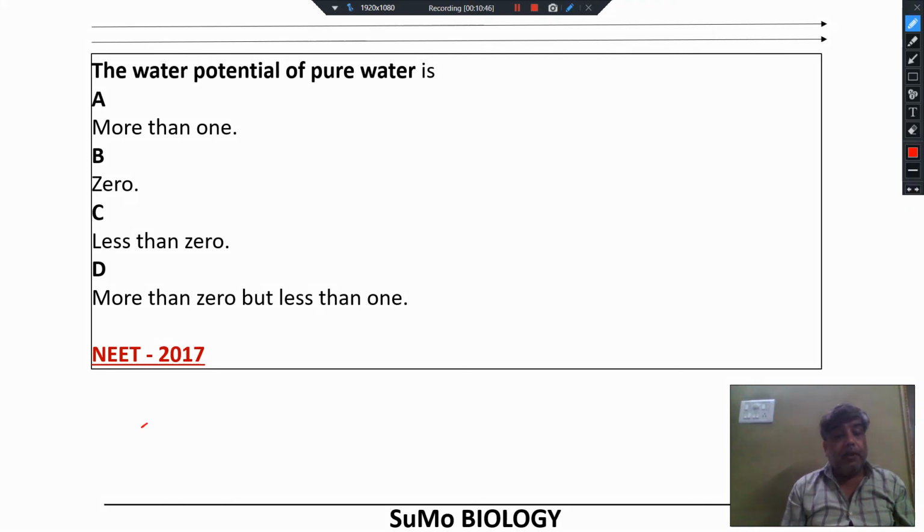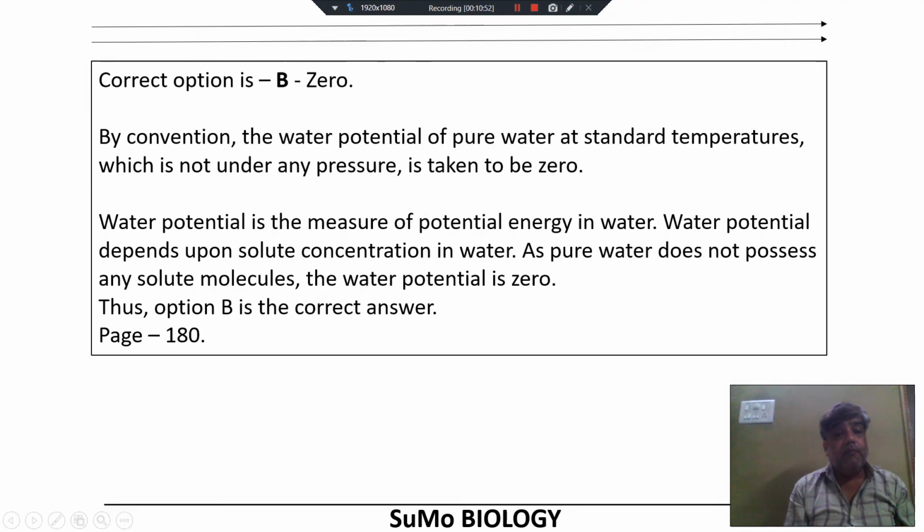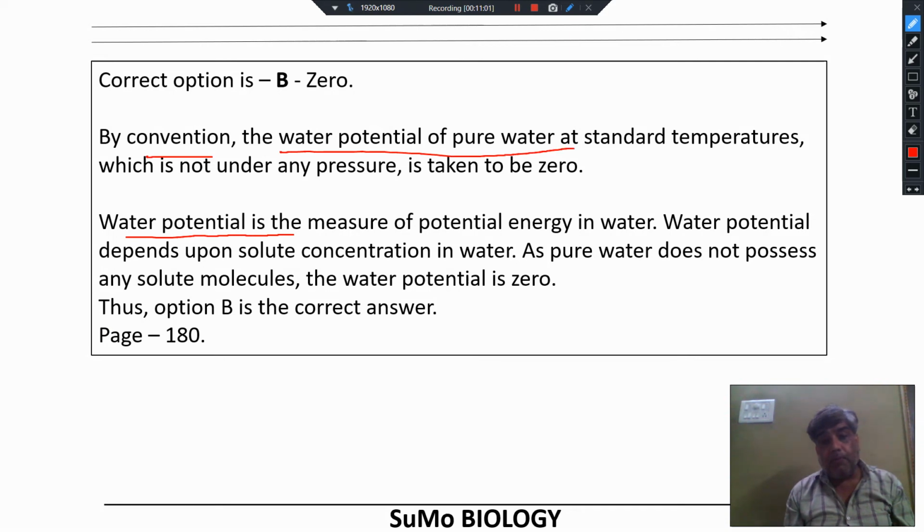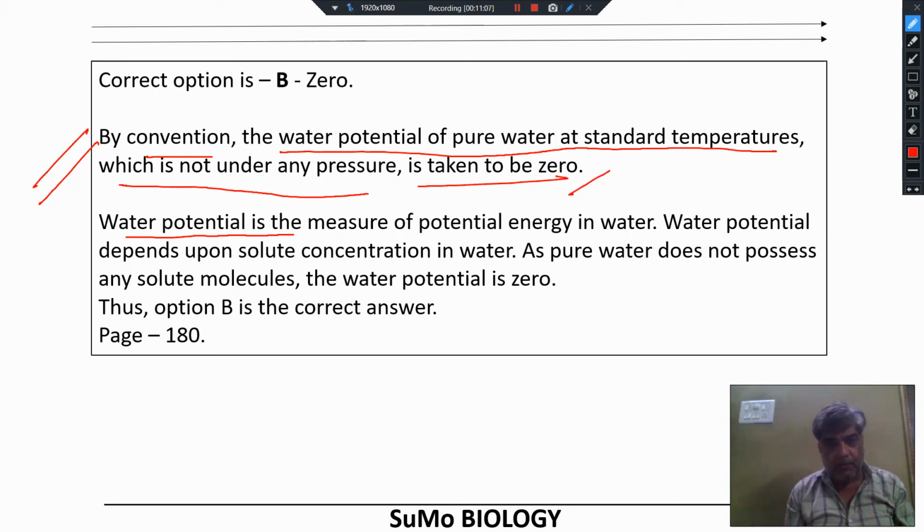NEET 2017. This is another question from NEET 2017. The water potential of pure water. By convention, we take the water potential of pure water as 0. By convention, the water potential of pure water at standard temperature, which is not under any pressure, is taken to be 0. It is a line from your NCERT page number 180. So water potential of pure water at a standard temperature and no external pressure is taken to be 0.